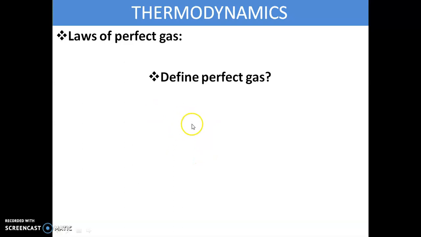Or we can define it another way: a perfect gas may be defined as a state of substance whose evaporation from its liquid state is complete. Then it is called a perfect gas. I hope you understand the definition of the perfect gas.